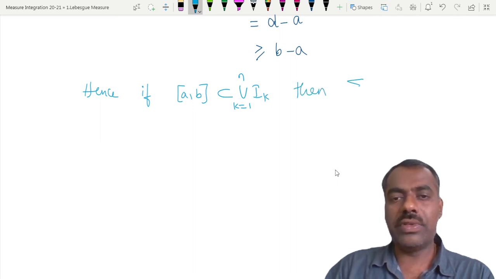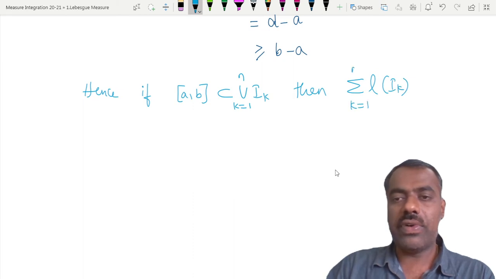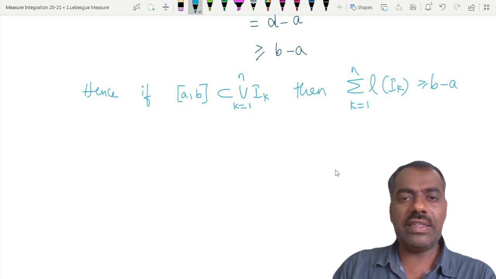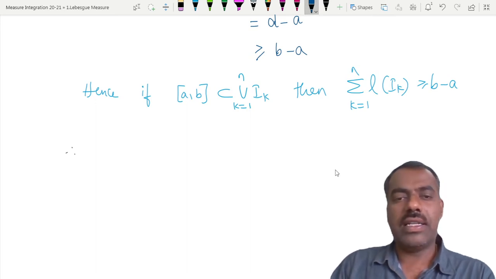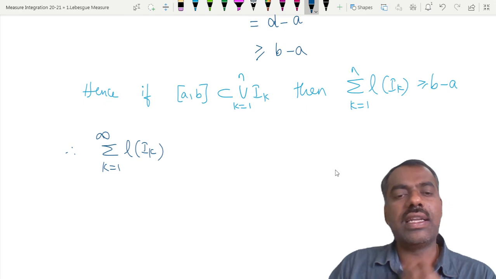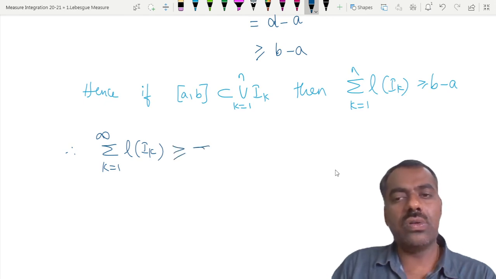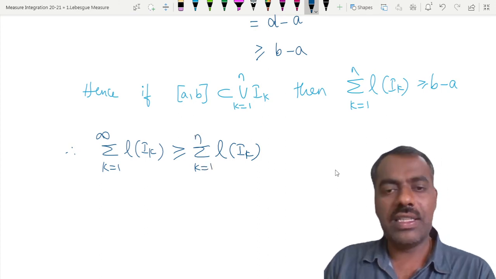Then we have proved that summation length of I_k, k from 1 to n, is always greater than or equal to b minus a. Therefore, summation length of I_k, k from 1 to infinity, is greater than or equal to summation length of I_k, k from 1 to n, because this is an infinite sum and this is a finite sum.